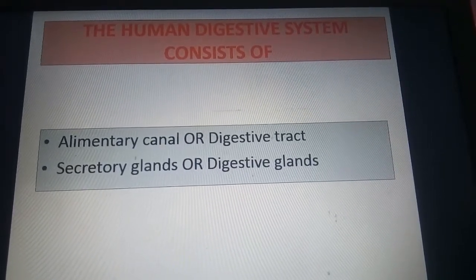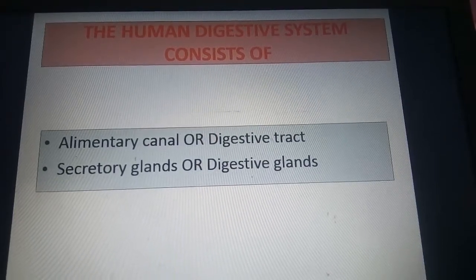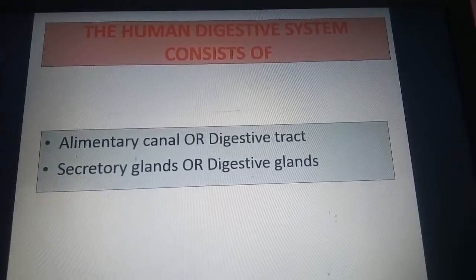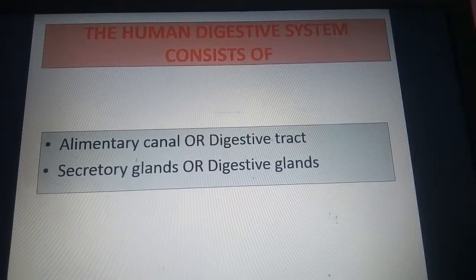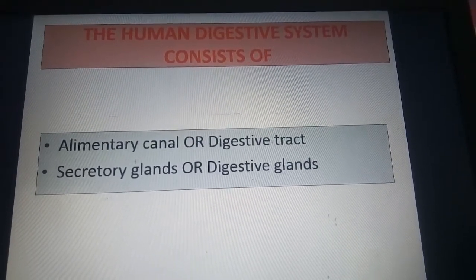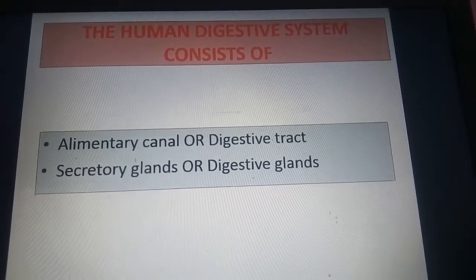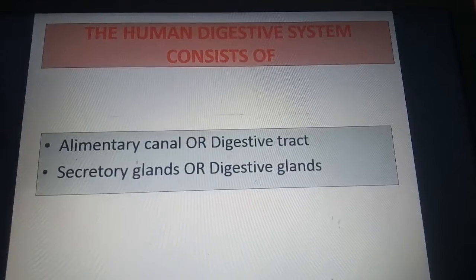The human digestive system consists of alimentary canal or digestive tract, secretory glands or digestive glands. So we take in food through the mouth, digest and utilize it. So let's learn how the food that we eat get digested and absorbed.